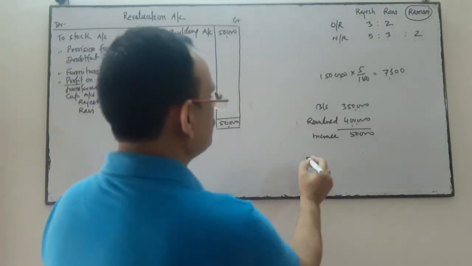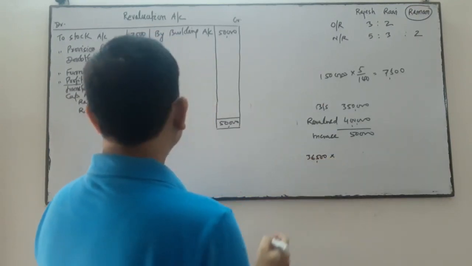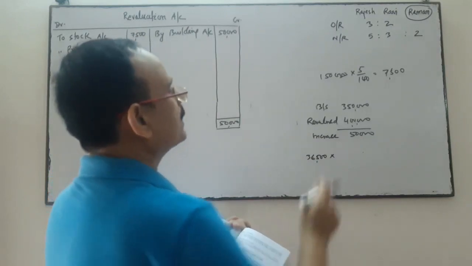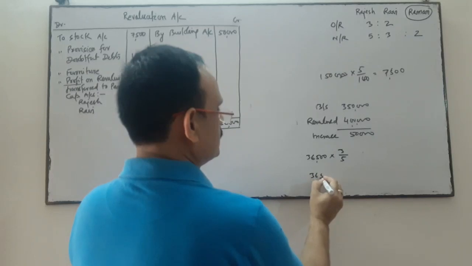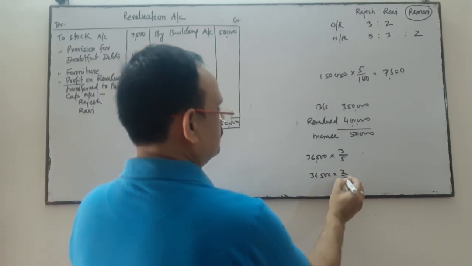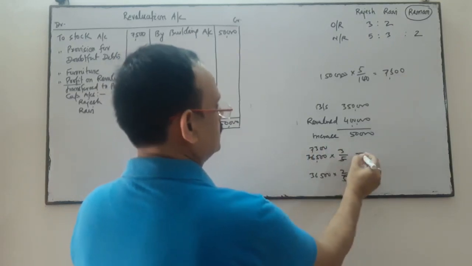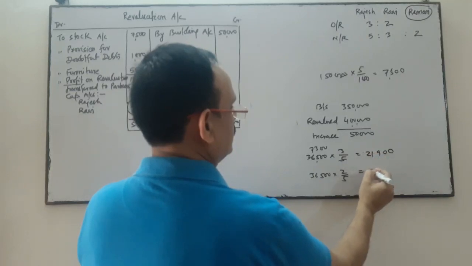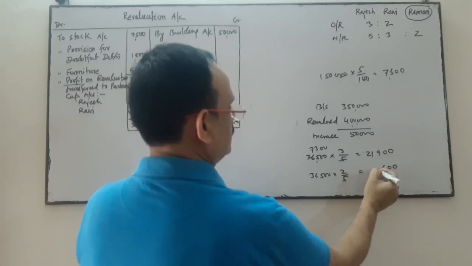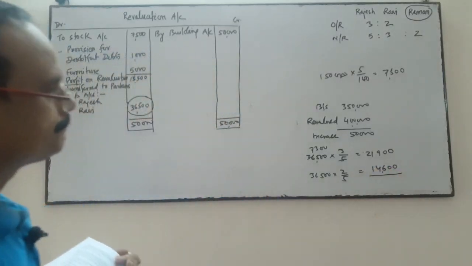So this profit will be divided between the old partners in which ratio? In the old ratio, and the old ratio is 3:2, that is 3/5 and 2/5 of 36,500.